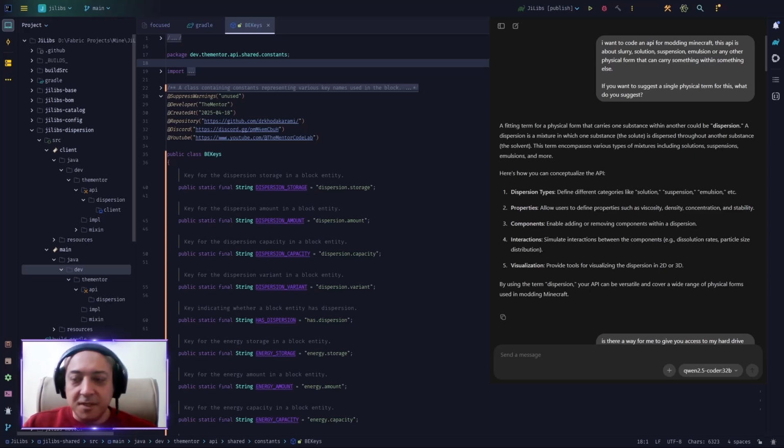Did you ever wonder how you can add your own API to the Minecraft system? Something like Fluid API maybe? From this point forward in our glibs system, I want to add my own library and API to handle any sort of solution or slurry or suspension or emulsion physical system as an API to our library.